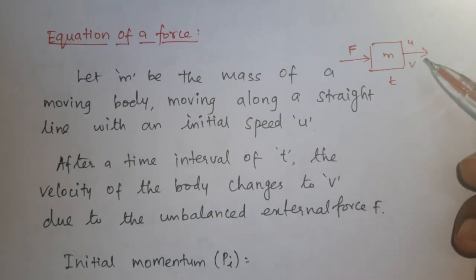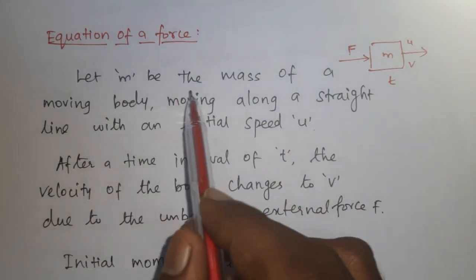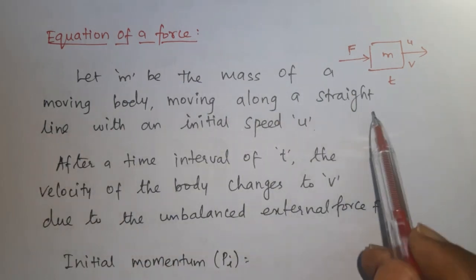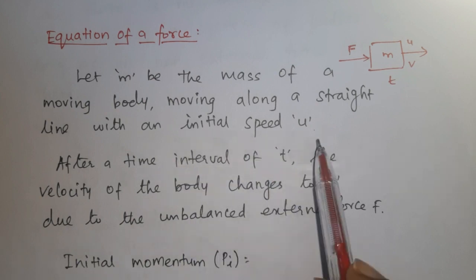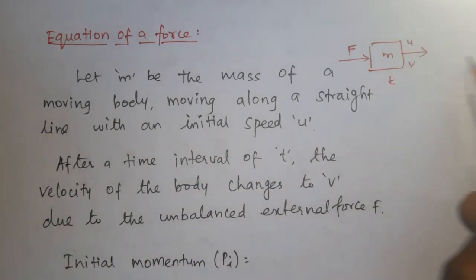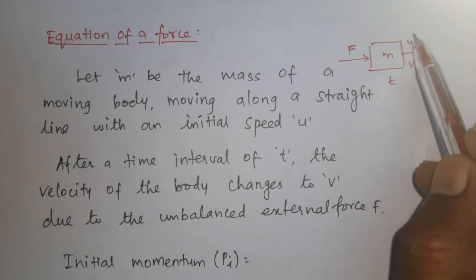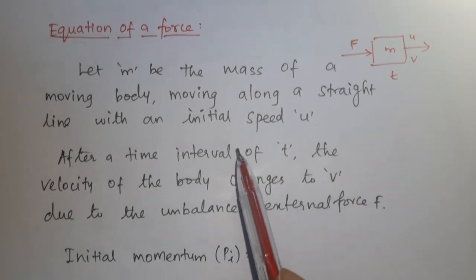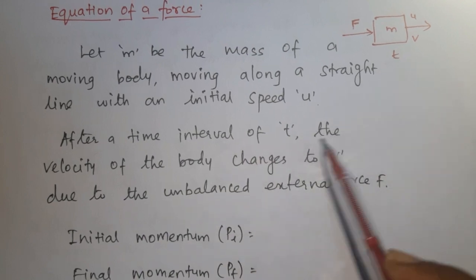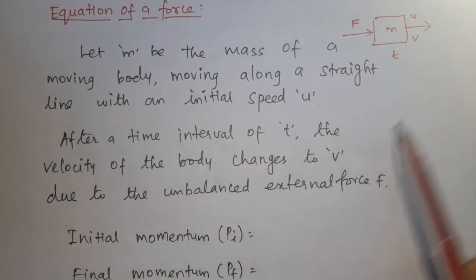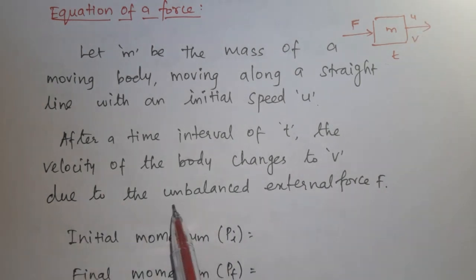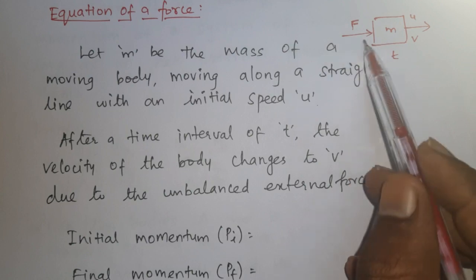This is the final velocity. So let m be the mass of a moving body moving along a straight line with an initial speed u. After a time interval t, the velocity of the body changes to v. This velocity changed to v due to the unbalanced external force acting on it.